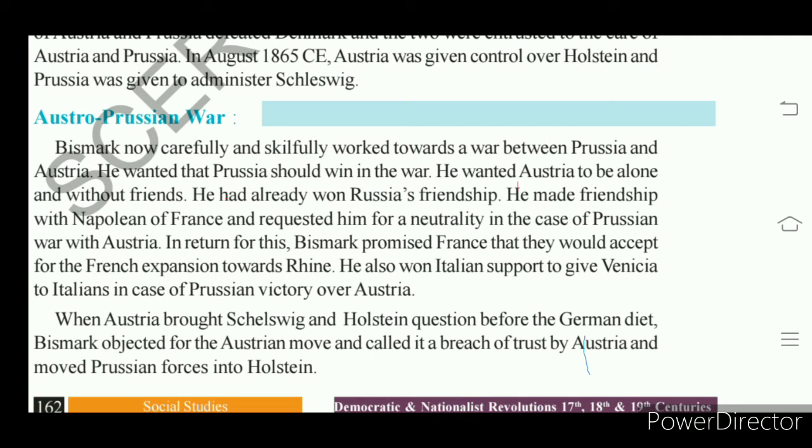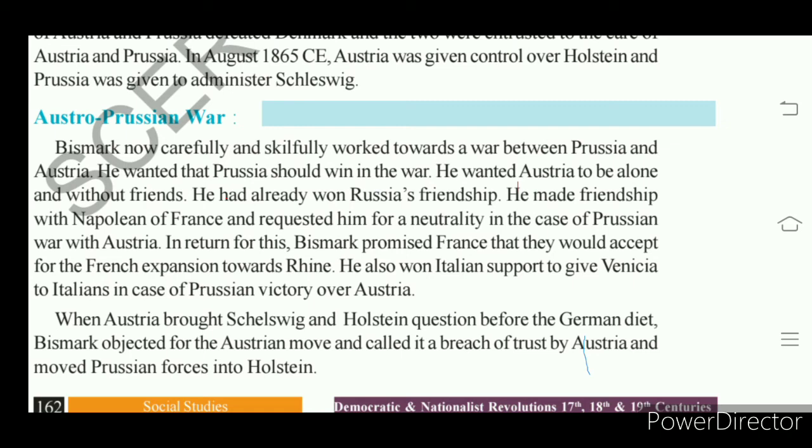That means he requested Napoleon of France not to enter into the Austro-Prussian War when Prussia wages war on Austria. So Napoleon accepted the agreement with Bismarck, understand. So Napoleon accepted to maintain neutrality.